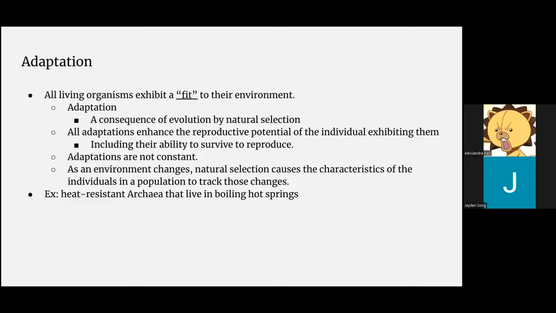Adaptation. All living organisms exhibit a fit to their environment. Adaptation is a consequence of evolution by natural selection. All adaptations enhance the reproductive potential of the individual exhibiting them, including their ability to survive or reproduce. Adaptations are not constant. As an environment changes, natural selection causes the characteristics of the individuals in a population to track those changes. An example would be the heat-resistant archaea that live in boiling hot springs.